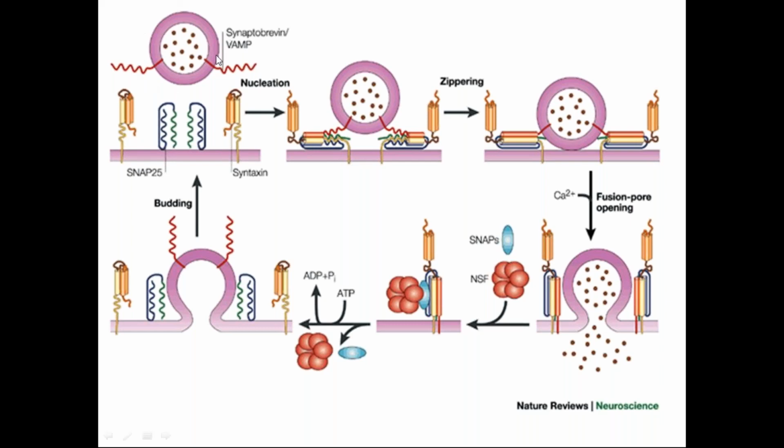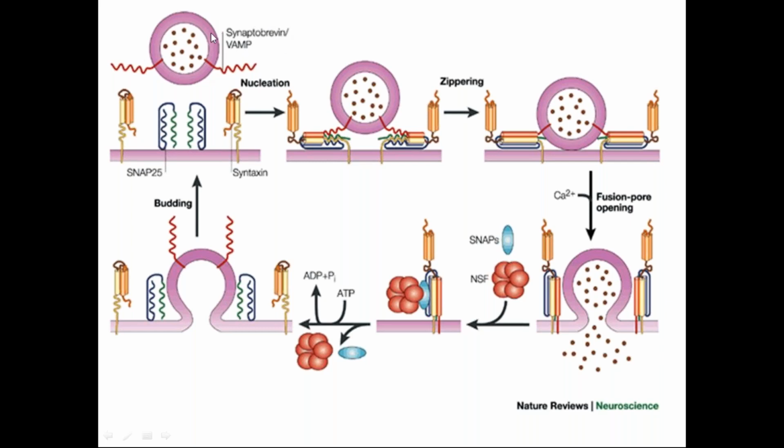Suppose this is your secretory vesicle which has glutamate. Now it has to fuse with your presynaptic membrane. What is present on this vesicle? A receptor called the VAMP receptor. This VAMP receptor will go and locate another receptor present on the membrane, called the syntaxin receptor.